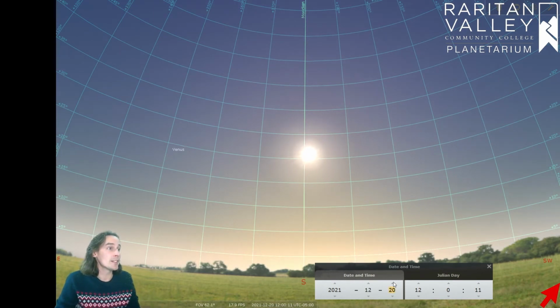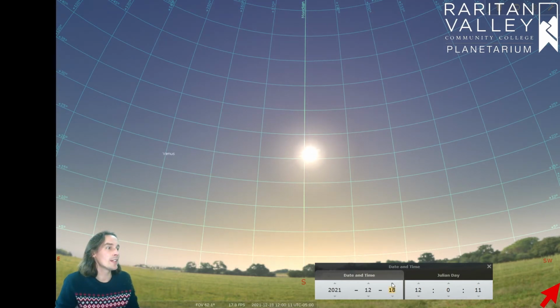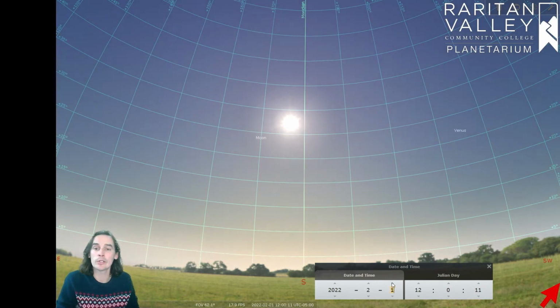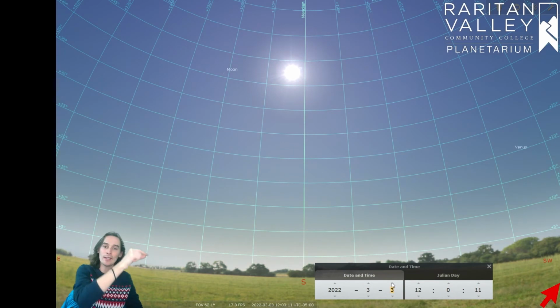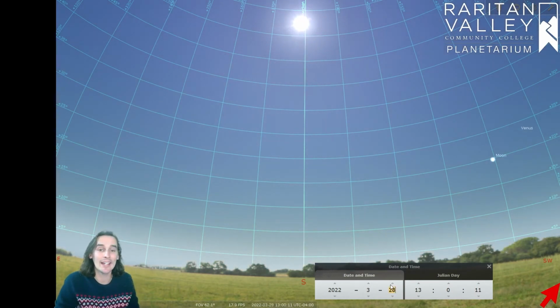But on December 21st, we see, so actually let's go back 1 month to November 24th, and we are going to fast forward time, and we're going to notice how the sun is moving down and down and down until we get to December 21st, and then it stops going down and starts going back up in the sky. And this is where the term solstice comes from, because the sun is following this path up and down in the sky, and in the December solstice, it goes as far down as it can in the sky, and then it bounces back and starts going back up in the sky as well.